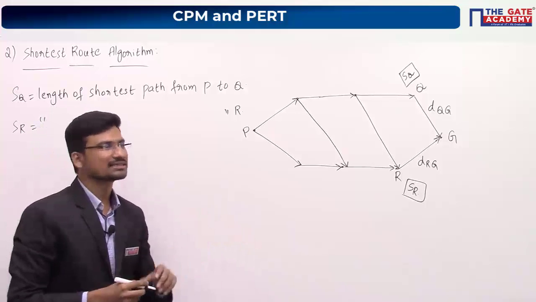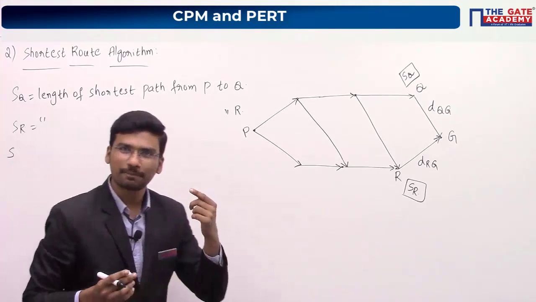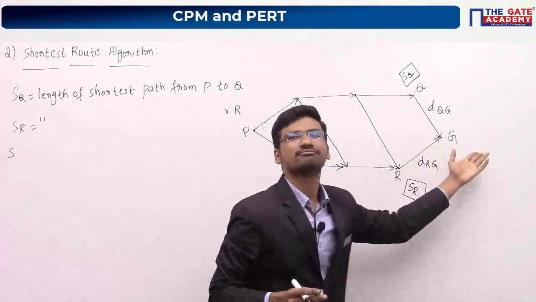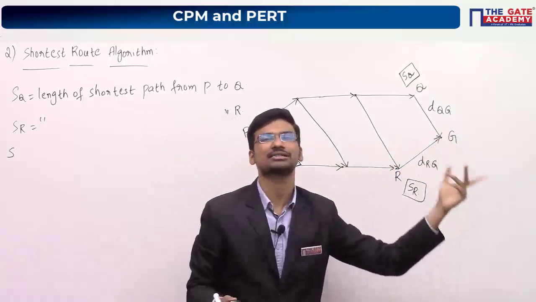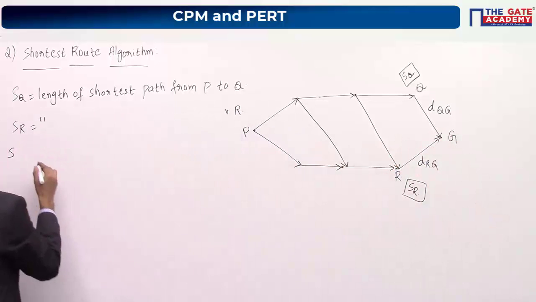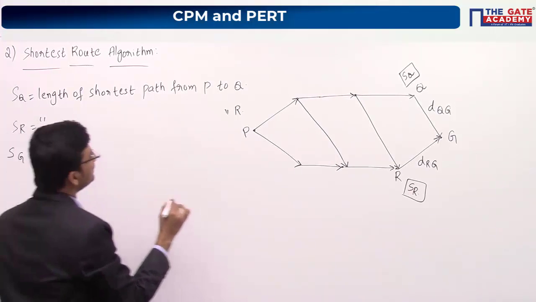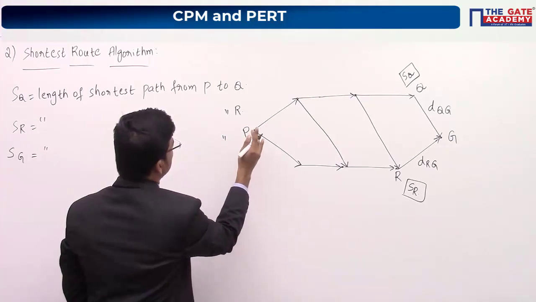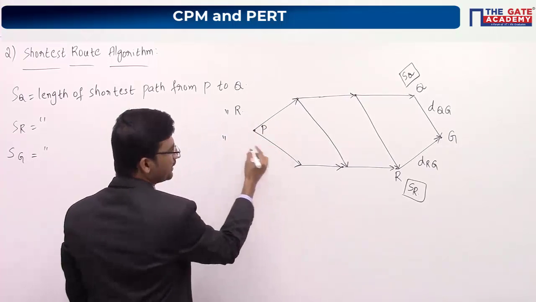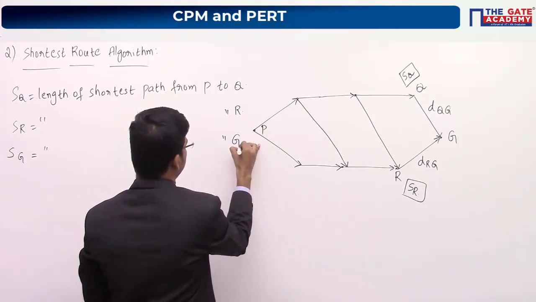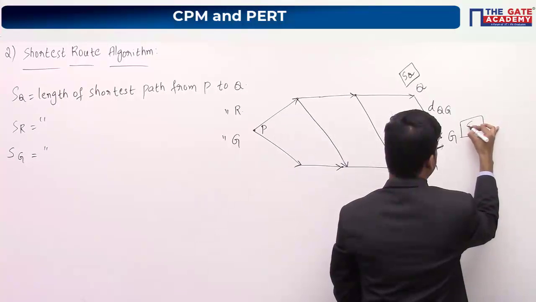Now what are they asking in the question? They are asking us to calculate the length of the shortest path from P to G, or from the first node to the last node. That's all. So this will be your SG, the length of the shortest path from P to G. I'll write P here, otherwise you will get confused. So here I have to write SG.